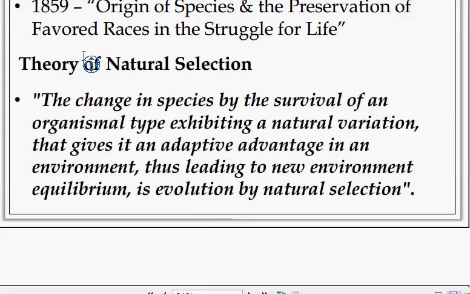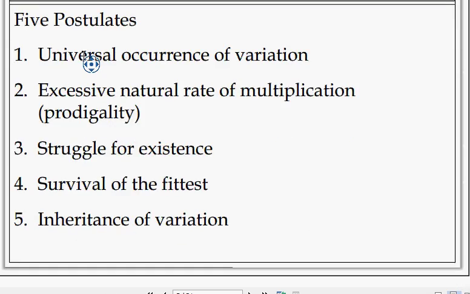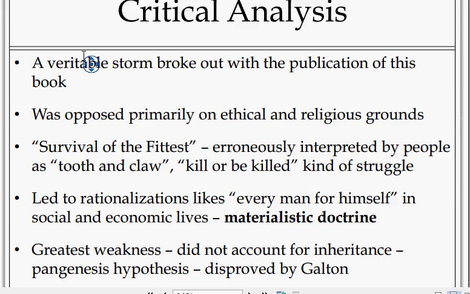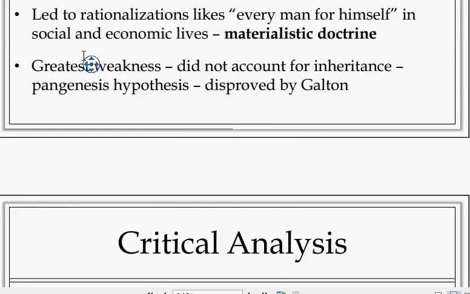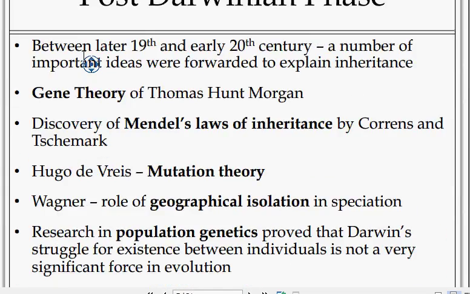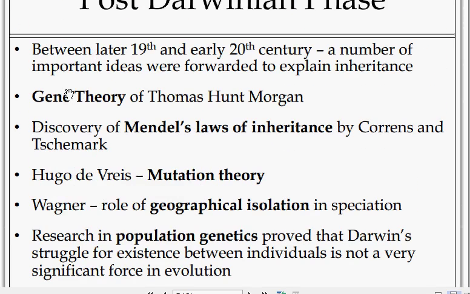Next, Darwinism. We have discussed Darwinism, the five postulates of Darwinism, and the critical analysis of Darwinism. Now we will go to the post-Darwin phase. Between the later 19th and early 20th century, a number of important ideas were forwarded to explain inheritance.